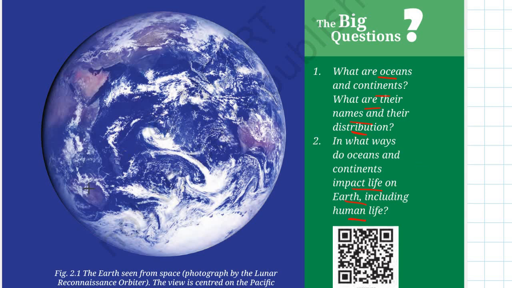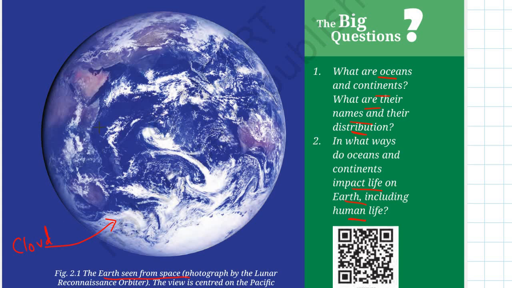Now, before we start, just look at this figure. This is the Earth seen from space. Now, if you look into my playlist, I have already made a video using the Google Earth program on how the Earth looks if you rotate it around and see the different continents and all that. Now, look at this figure over here. The first thing you see is this white color. What is this? This is basically cloud.